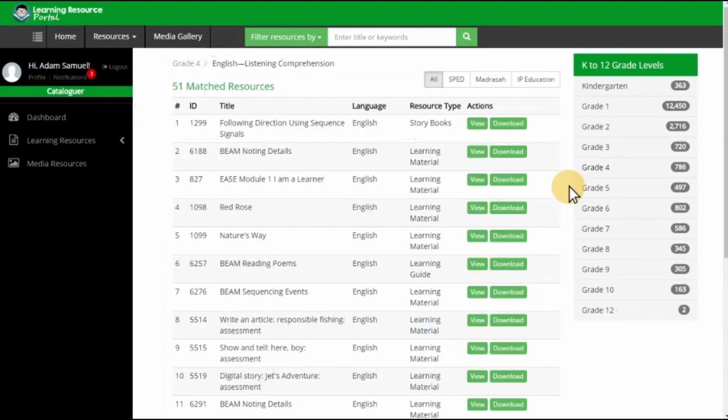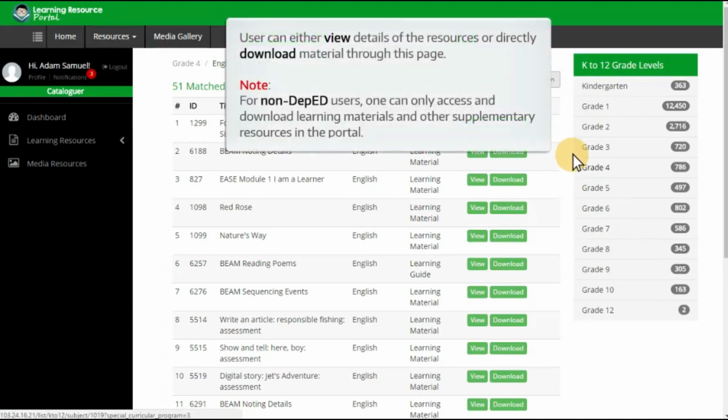After selecting a topic, a list of related resources is displayed. Resources can be further filtered by special curricular program using these tabs. The user can either view details of the resources or directly download material through this page. Note that, for non-DepEd users, one can only access and download learning materials and other supplementary resources in the portal.